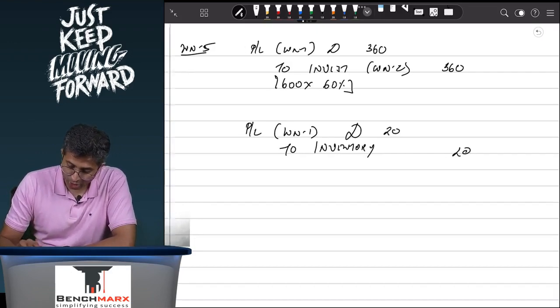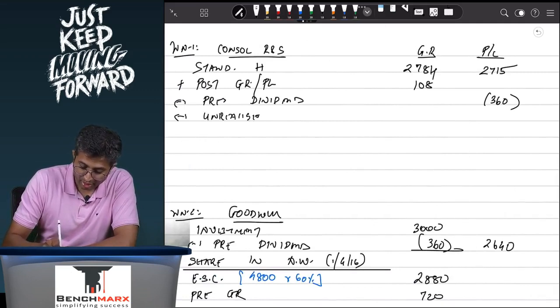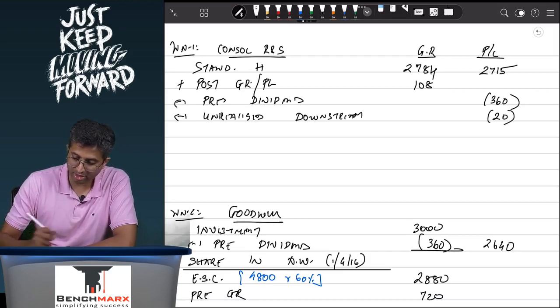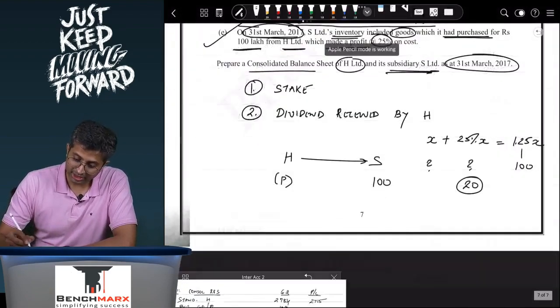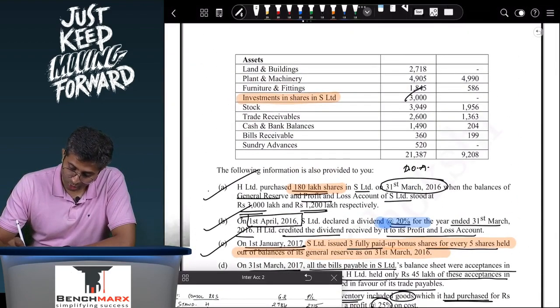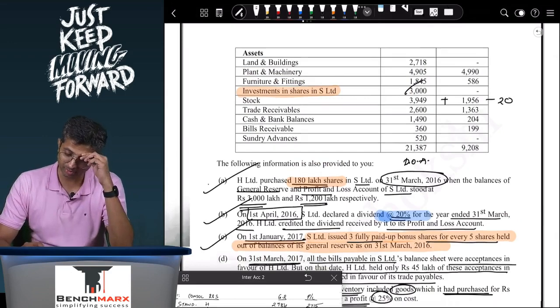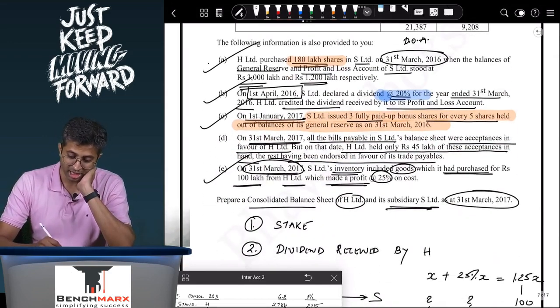So with that, what you will have to do is your unrealized profit in downstream transaction is 20. You will reduce it from the P&L. The second effect will go against inventory. So when you are measuring inventories, within inventories you will say minus 20. Whatever is the total inventory, minus 20 will be your inventory appearing. So that takes care of adjustment E.